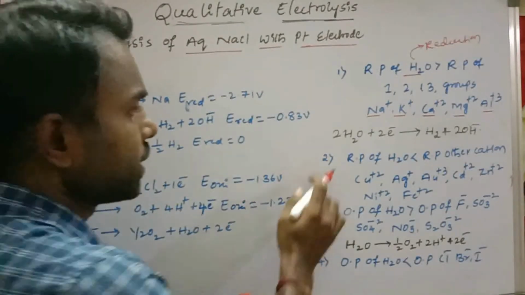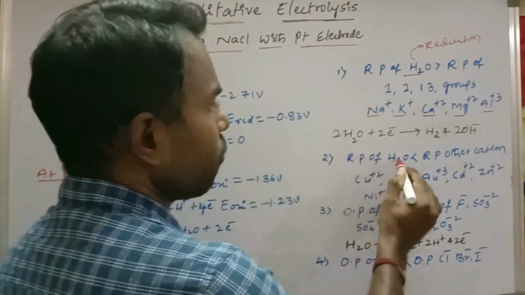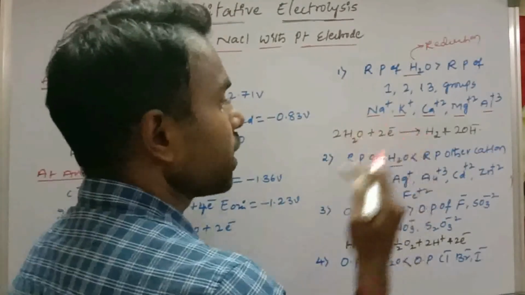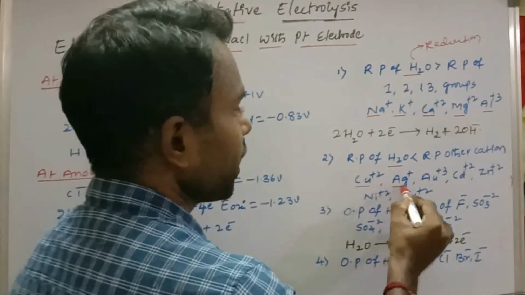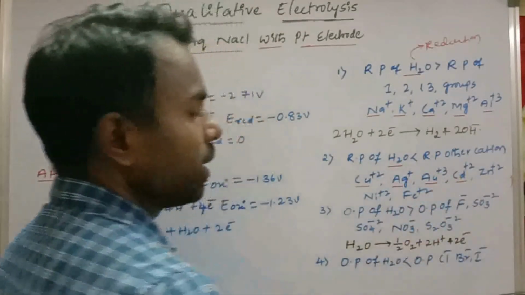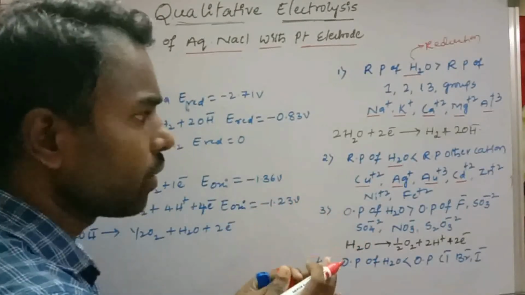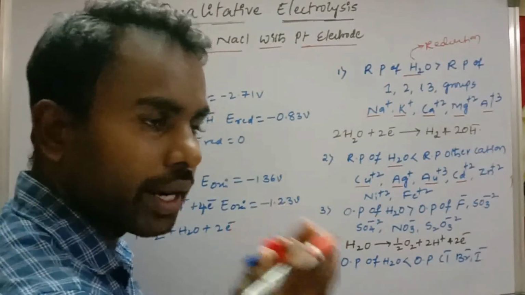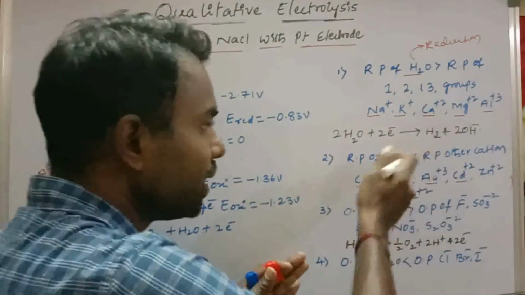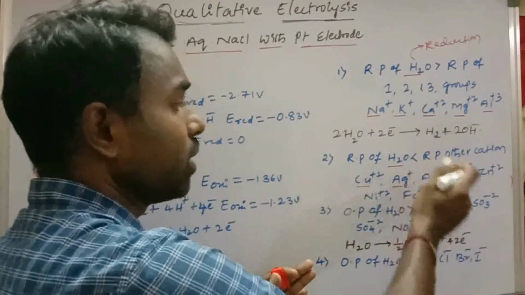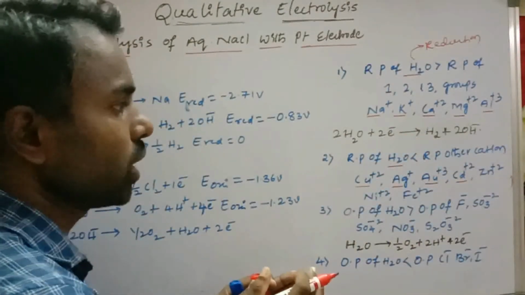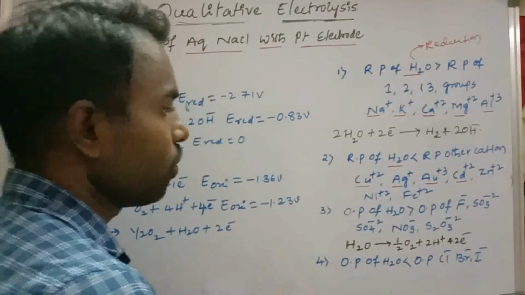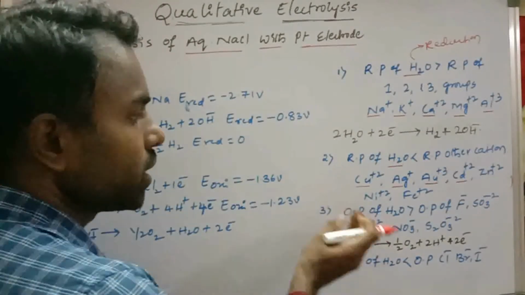Next, the second rule: the reduction potential of water is less than the reduction potential of another cation such as Cu2+, Ag+, Au3+, and these elements will undergo reduction at the cathode. Water does not undergo reduction at the cathode. If these cations are present in the electrolytic solution, then these cations will undergo reduction but not water.